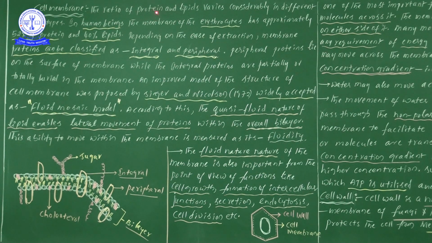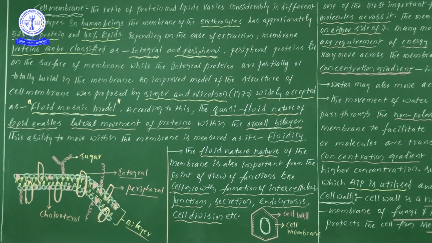Now the ratio of proteins and lipids. We have seen that lipids and proteins are present in the bilipid layer. You may get a doubt: if both proteins and lipids are there, which one is more than the other? To clarify those doubts, there is some information here. The ratio of proteins and lipids varies considerably in different cell types.